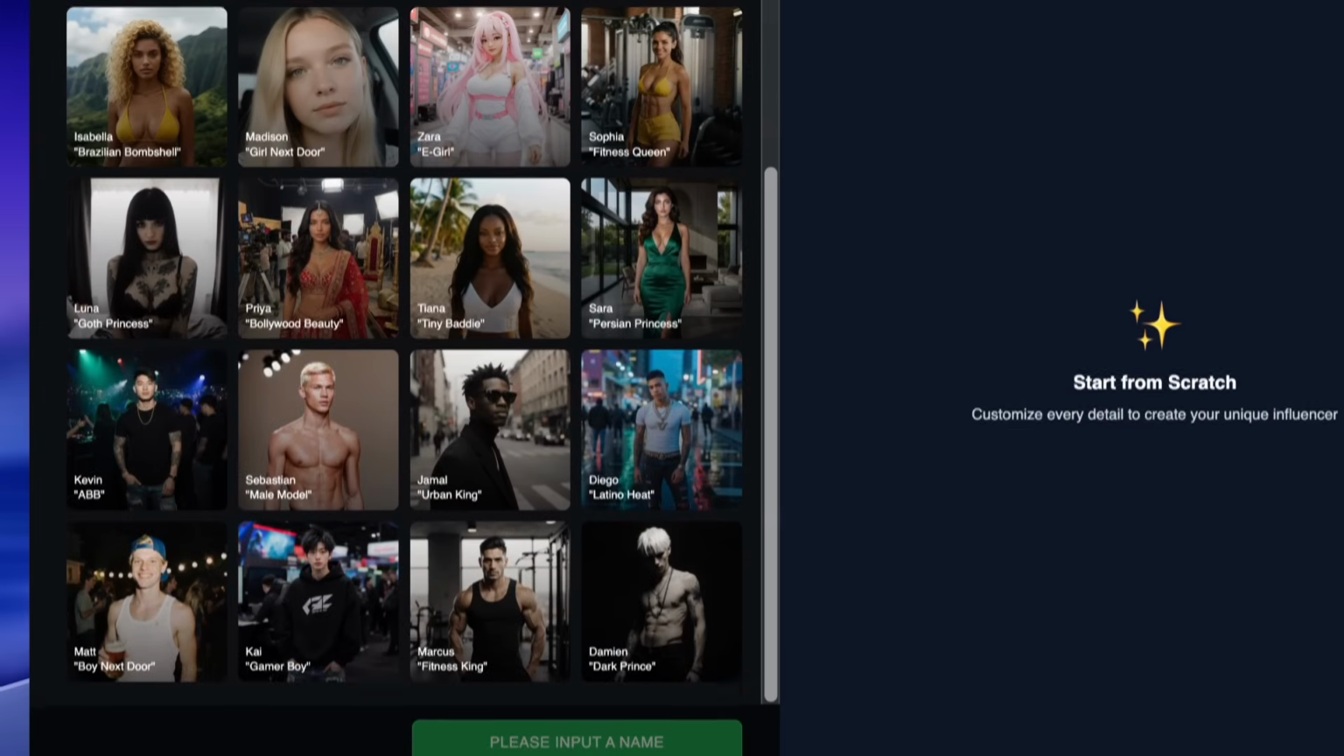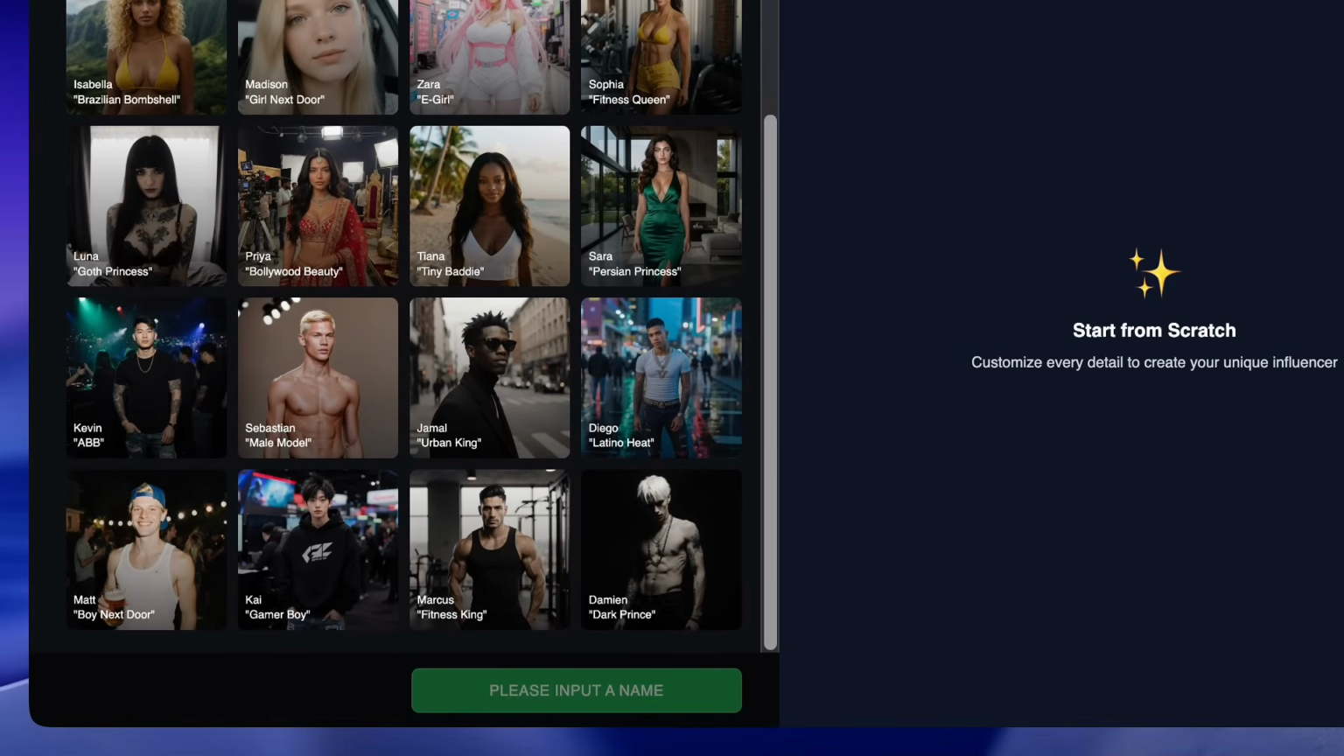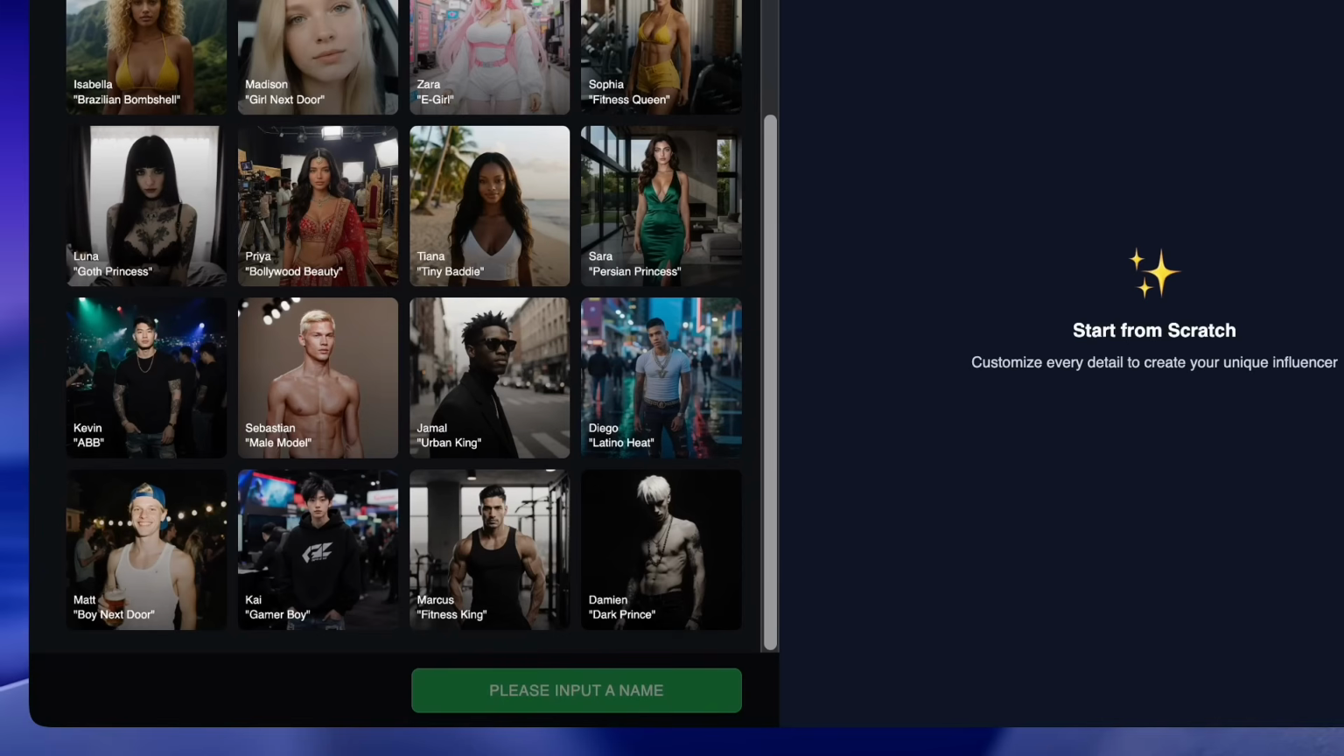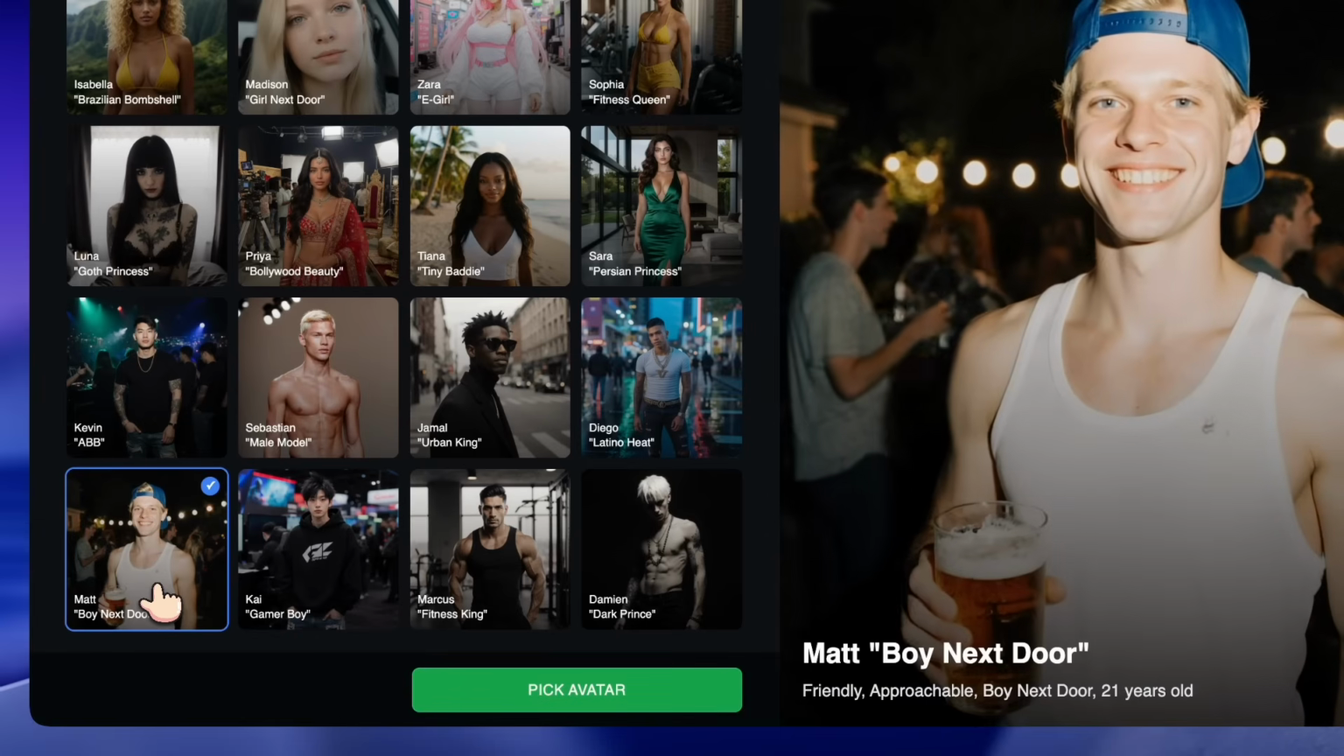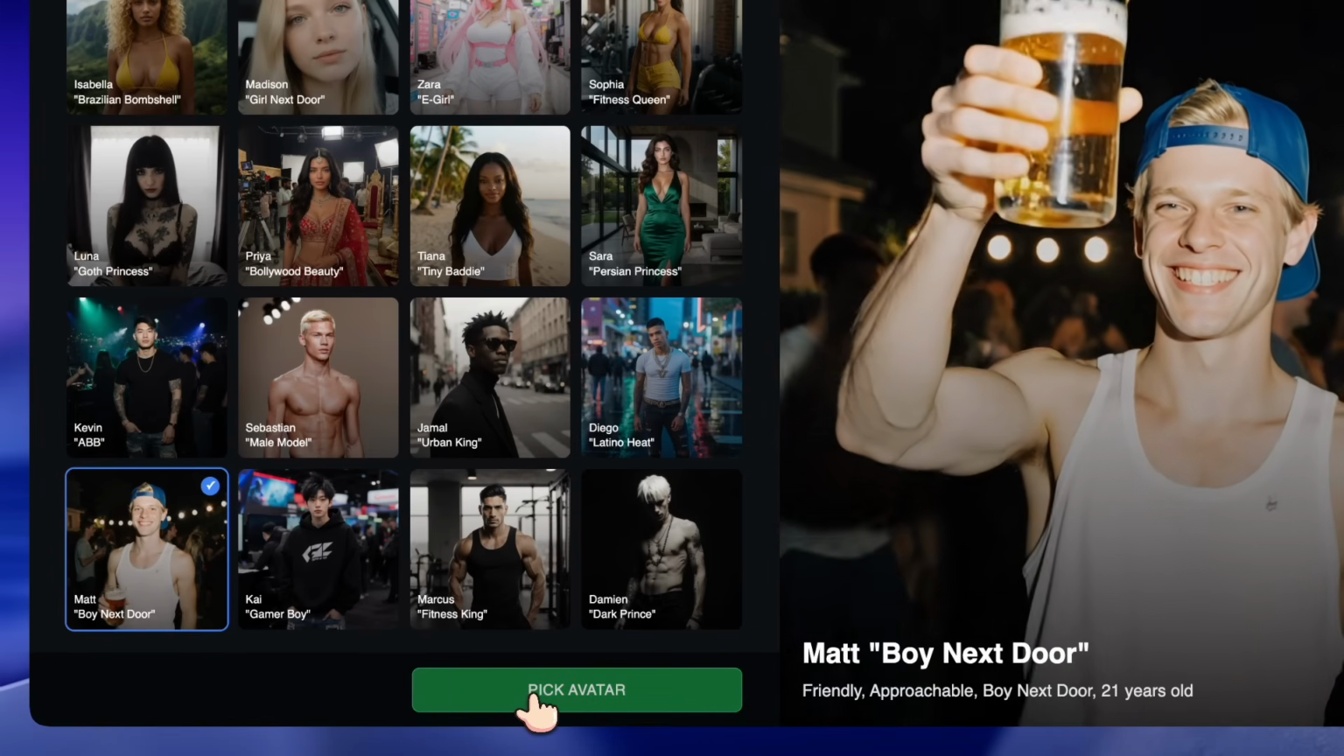These aren't fixed templates. They're more like personality foundations for the AI to build from. So even if multiple people choose the same starting point, the results will still come out differently. There are styles like Boy Next Door, Male Model, Urban King, Gamer Boy, Fitness King, and more. For this influencer, I selected Boy Next Door as the starting point. Because for this type of AI pop star, I wanted a look that felt relatable, trendy, and naturally charismatic.